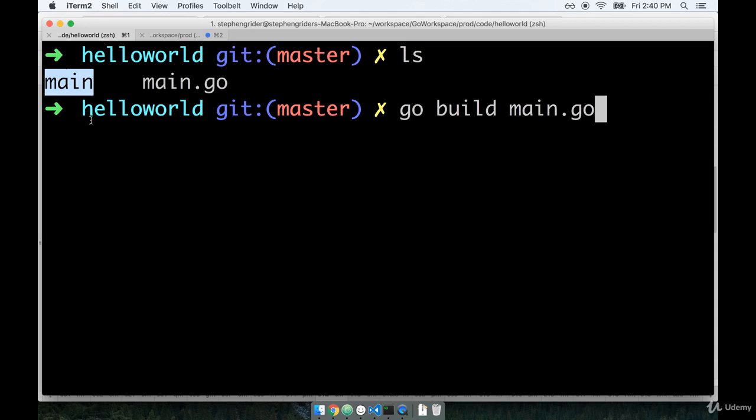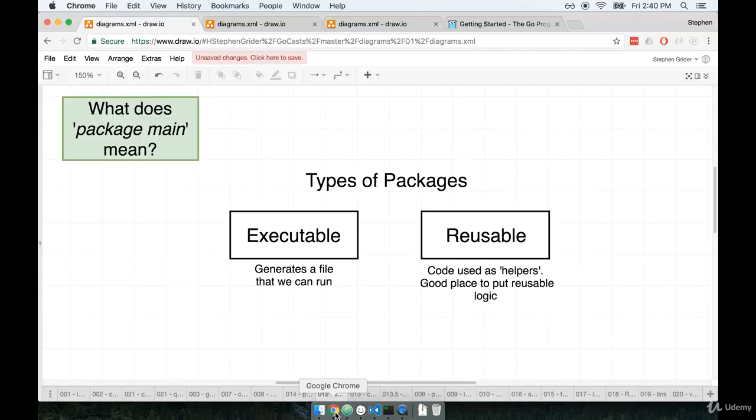So this file right here was created specifically because we created an executable type package. Executable packages are usually used for actually doing something, and that's primarily what we are going to be doing in this course. We are going to be writing programs that we can run and use to accomplish tasks. We also have access to reusable packages, and you can think of these as being like code dependencies or libraries. These are packages that are not used to, say, double click on and execute. Instead, we put in a lot of reusable logic or helper functions, stuff that will help us reuse some code on future projects.